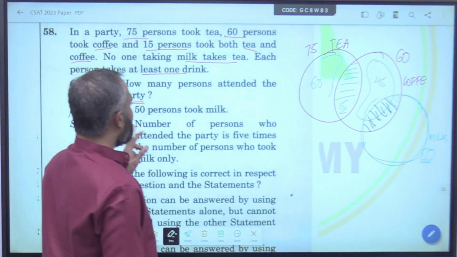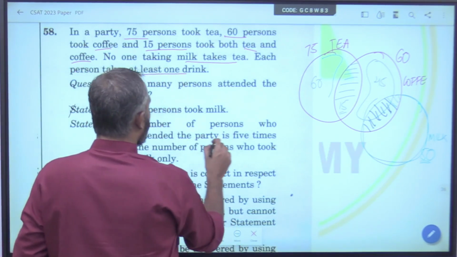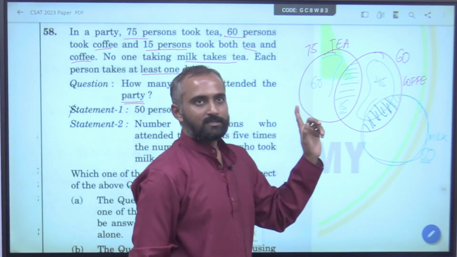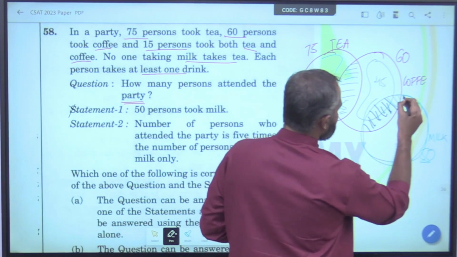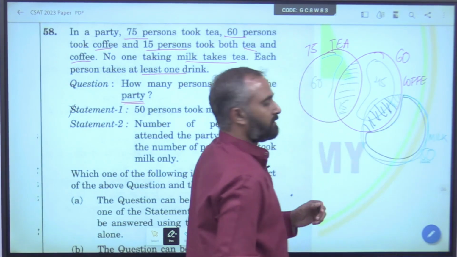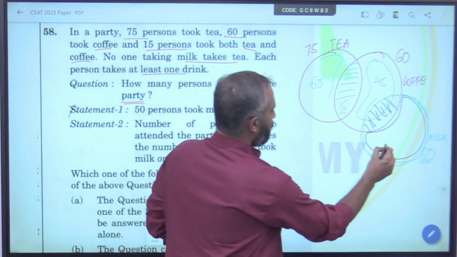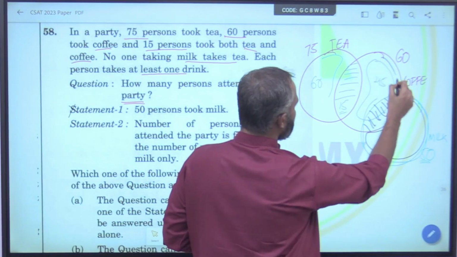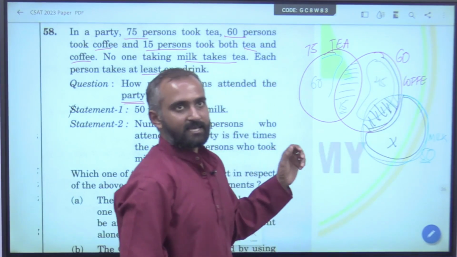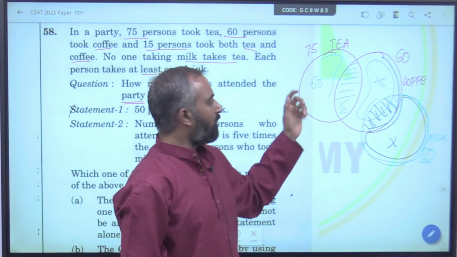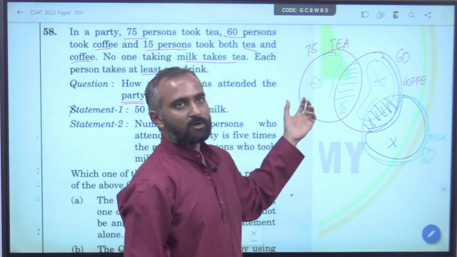Now the number of persons who attended the party is 5 times the number of persons who took milk only. In that case, he has given us this part. Now look here, we know this value, we know this whole value, this is 45. The second case, either you should know people who took only one drink, or you should know the total one.